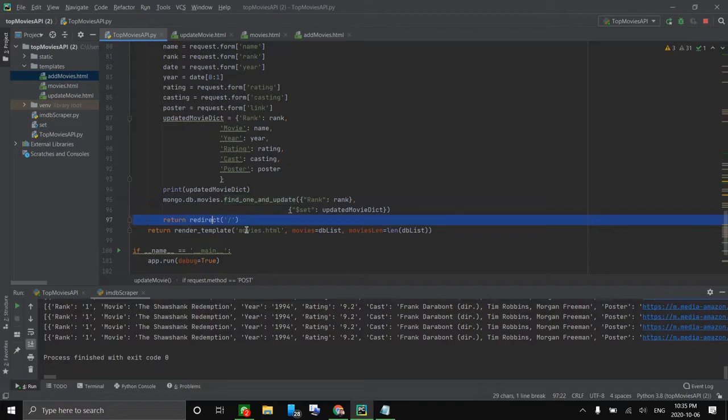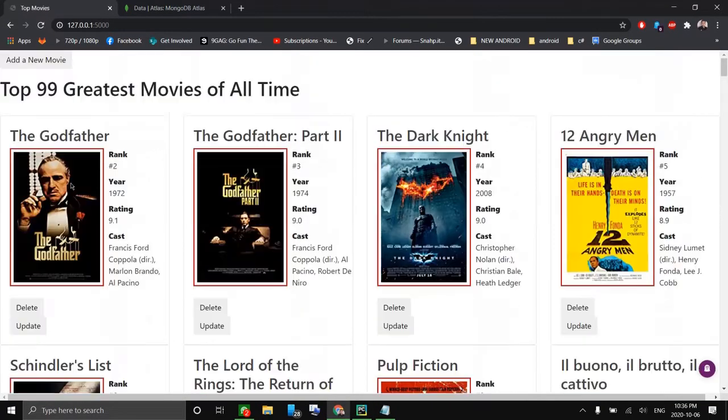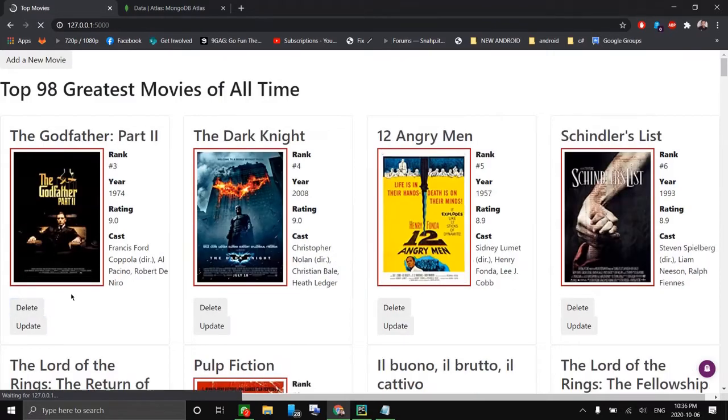We can delete anything we like actually. We can delete this, and this will also change eventually.